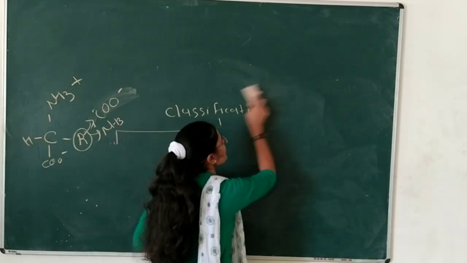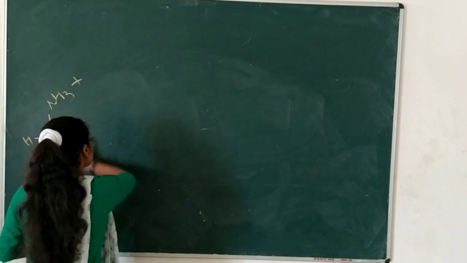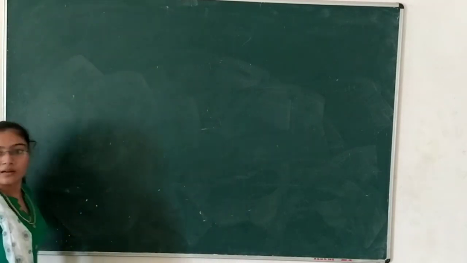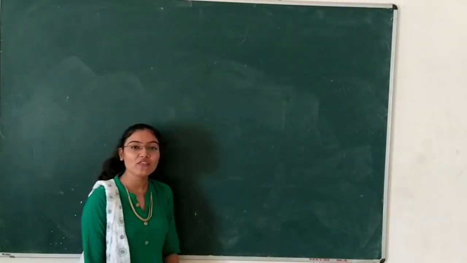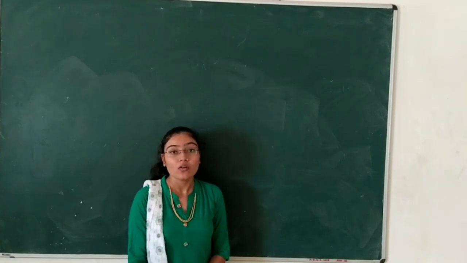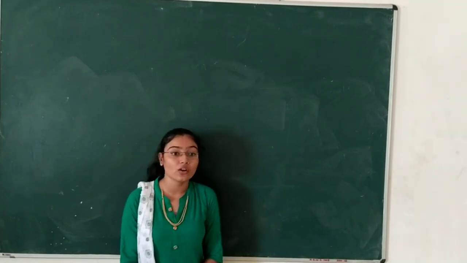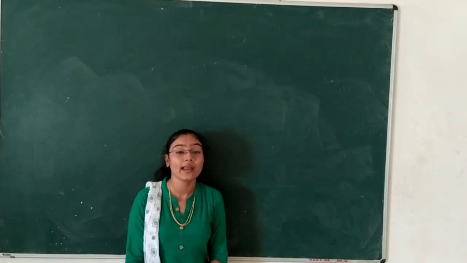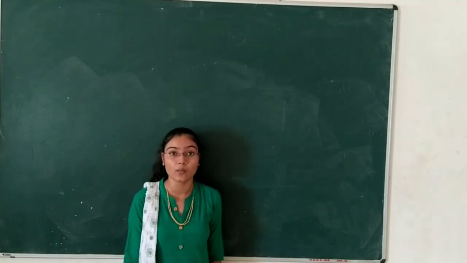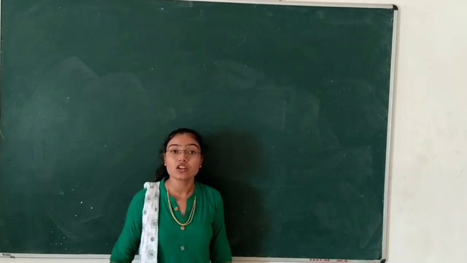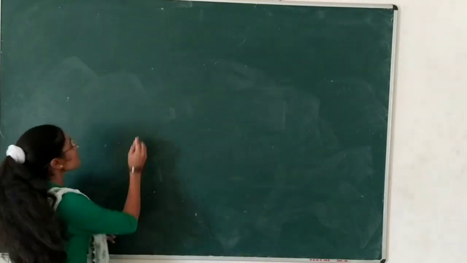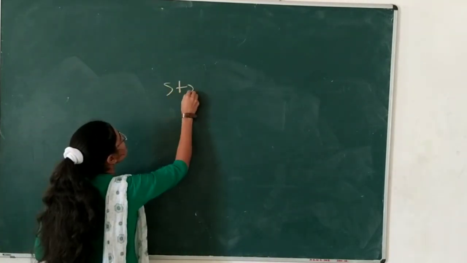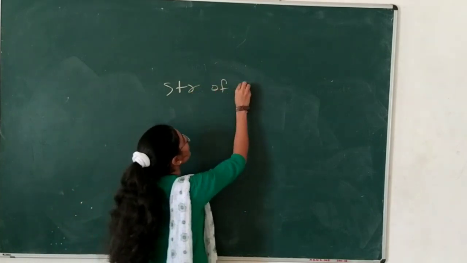Now we will see the property of amino acids. Now we will discuss proteins. What is the structure of protein? We know that proteins are an essential part of our cellular body, and they are found in all cells in the body. So what is the main structure of protein? First of all, the structure of protein.